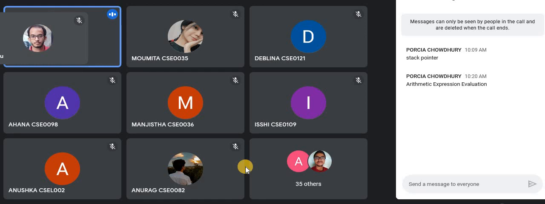Now what is prefix? In case of prefix, the operator is placed first. That means instead of A plus B, we will write plus AB. And in the last case, postfix, the operator is placed after the operands. Instead of A plus B, we will write AB plus. That is your postfix. Now what we need is the concept of postfix operation.